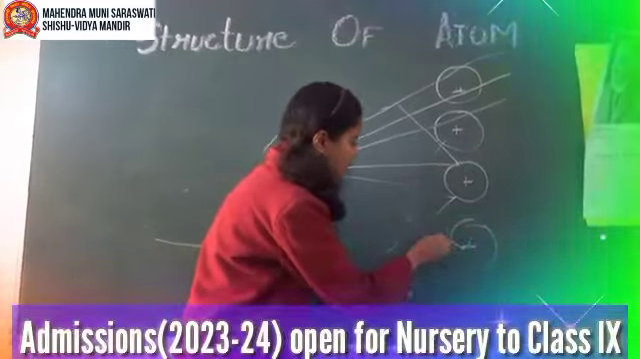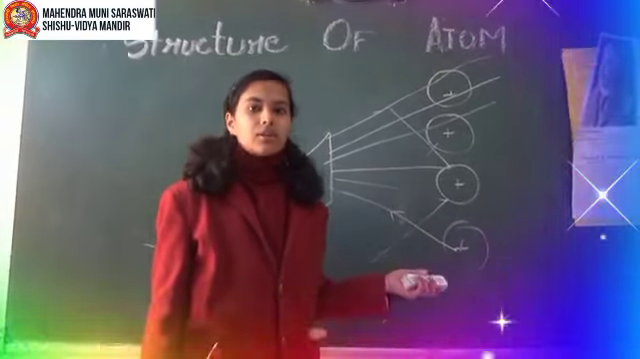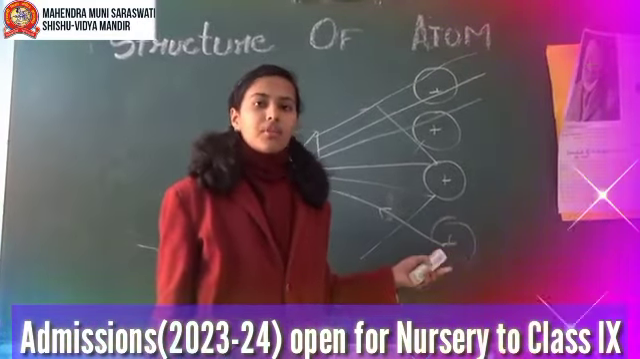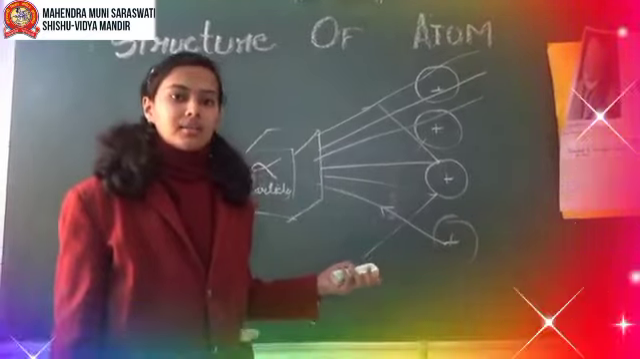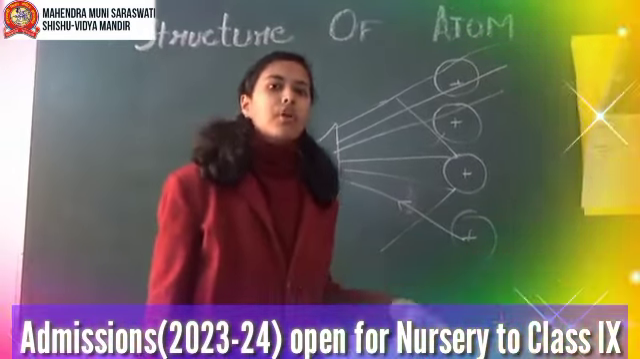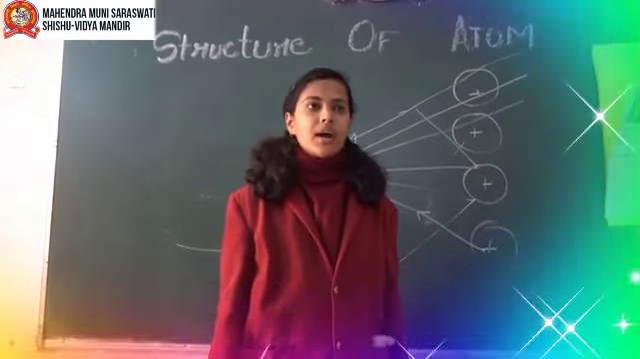Now, very few of them bounced back and made an angle of 180 degrees. Through this, he concluded that the nucleus of an atom is very hard and dense, which repels the positively charged alpha particles. Now, for explaining Bohr's model of atom, I would like to call Pooja, Akansha and